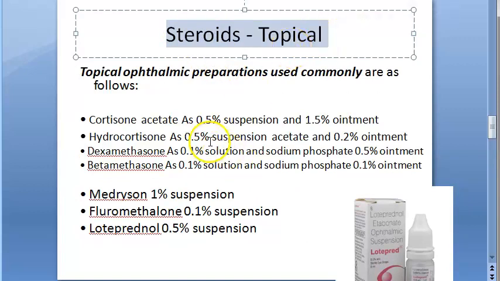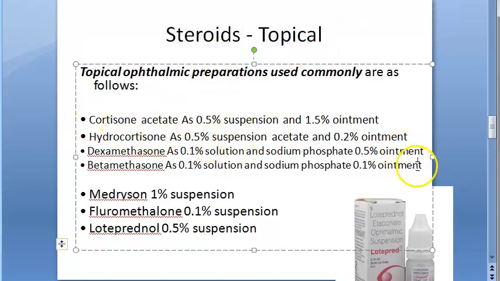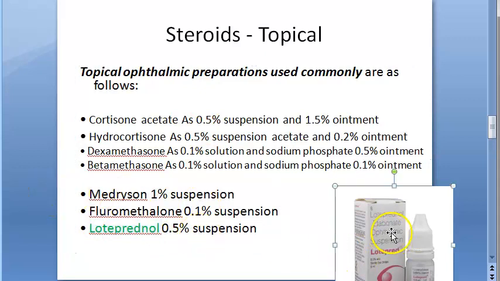Let us look at topical. Topical here they are mentioning ointments. These are the 4 ointments they are mentioning: cortisone, hydrocortisone, dexamethasone, betamethasone. Okay, these names are always repeating, remember? These are all very common steroids, right? Then you have medrysone, fluorometholone and loteprednol. This is the one that I am really interested in, loteprednol.